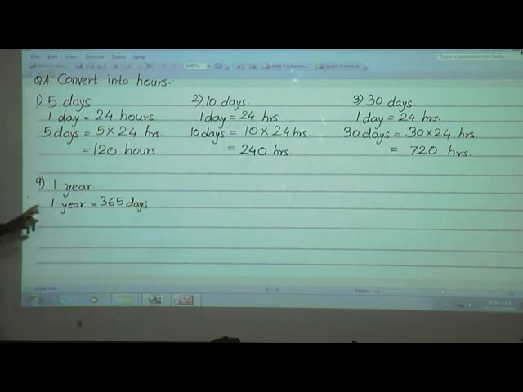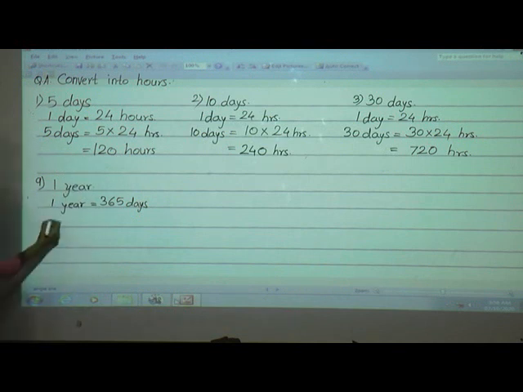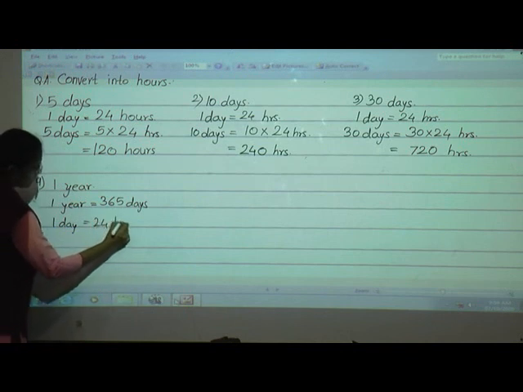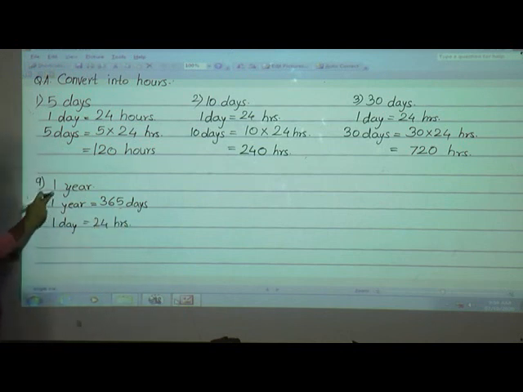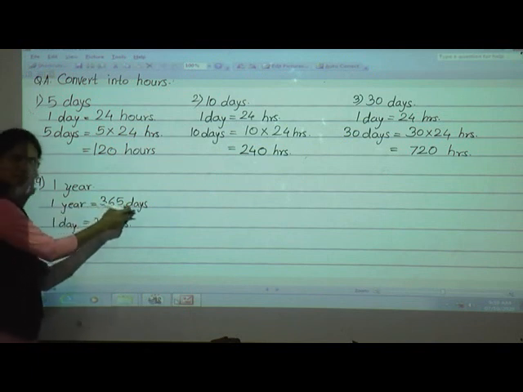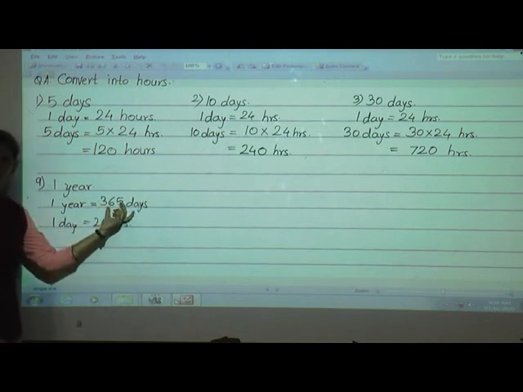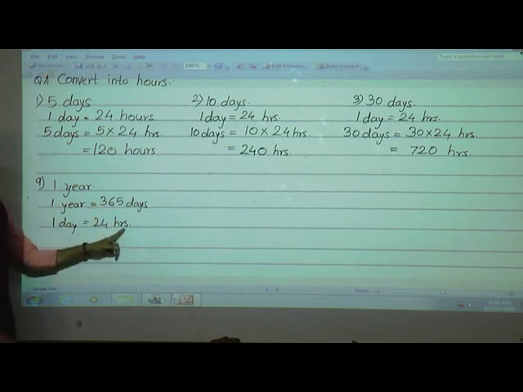What will we write? 1 year is equal to 365 days. Now these 365 days you can easily convert into hours. How? 1 day is equal to 24 hours, because here we have converted this 1 year into days. 1 year is equal to 365 days. Now here we got days, and these days we have to convert into hours. So 1 day is equal to 24 hours.